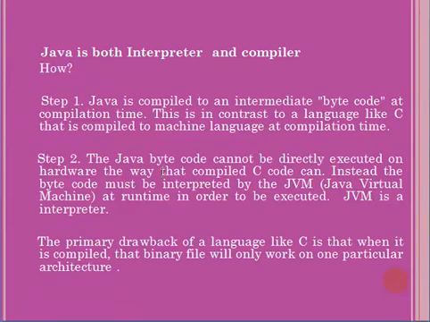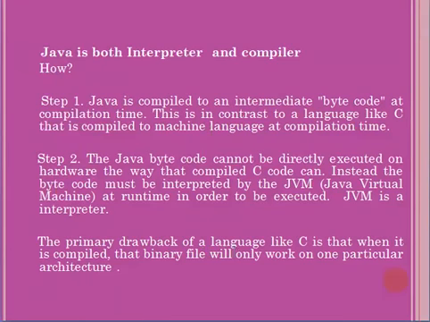Then in the second step, the Java bytecode cannot be directly executed on hardware the way that compiled C code can. Instead, the bytecode must be interpreted by the JVM, Java Virtual Machine, at runtime in order to be executed. JVM is an interpreter. Once you have compiled the Java code successfully, you need to execute the program, but it is not possible to directly execute it. Using the JVM interpreter only, we can execute the program. Here the compilation is happening and the interpretation is happening. So Java is called both an interpreter and a compiler.